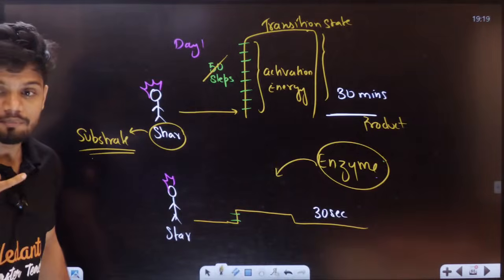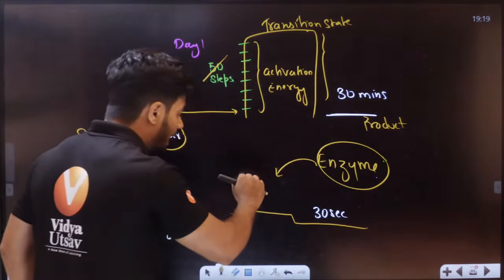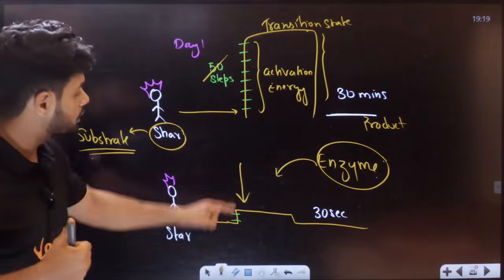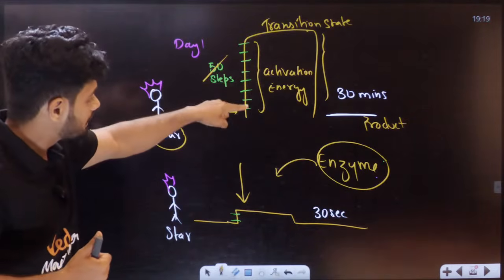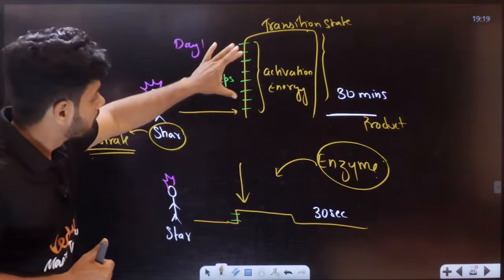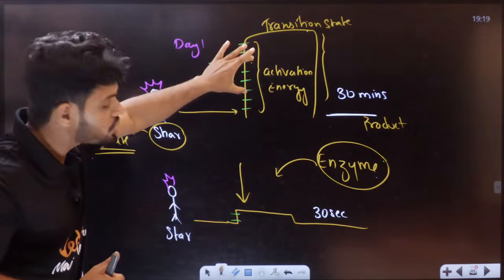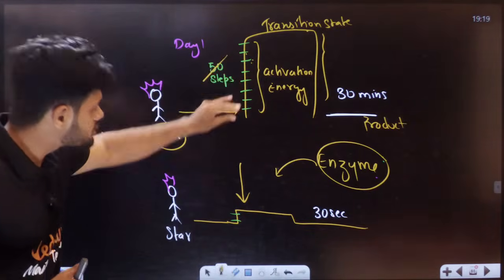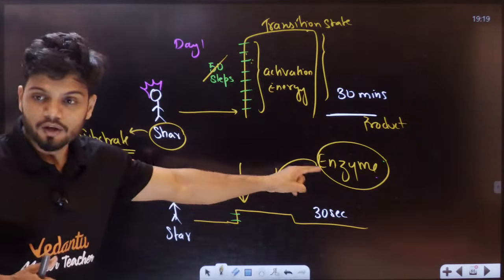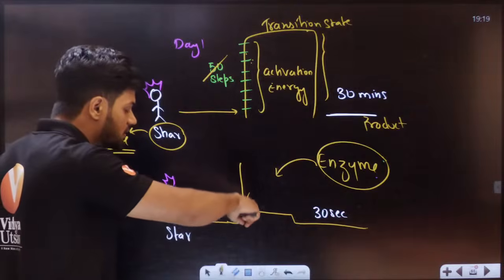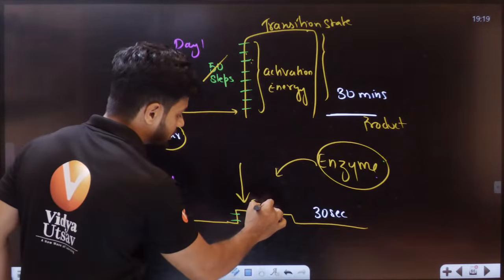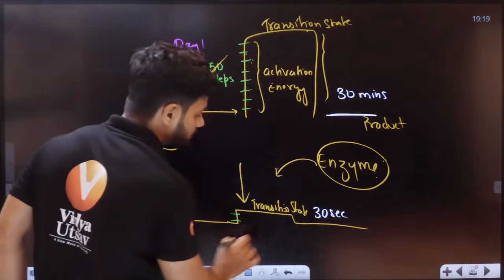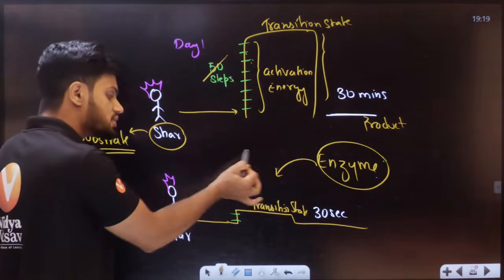Now students, what did the enzyme do? The enzyme came here and completely reduced, what is reduced here? This entire activation energy. The entire activation energy is reduced by the enzyme. This is now the transition state here. Now this entire activation energy is reduced.